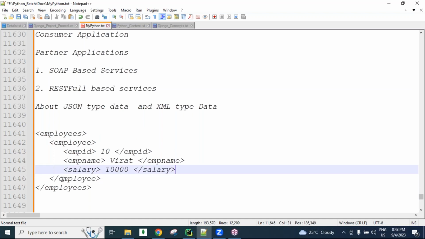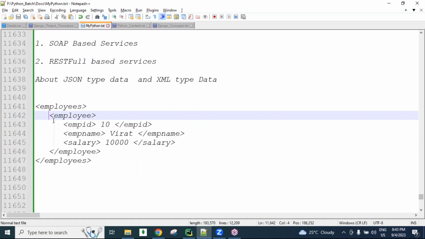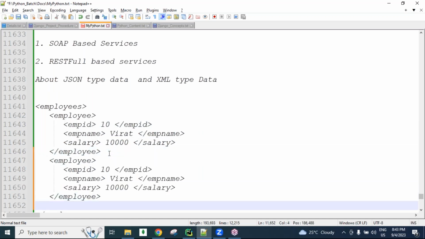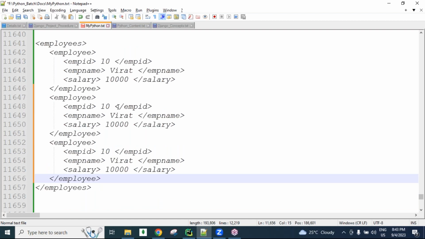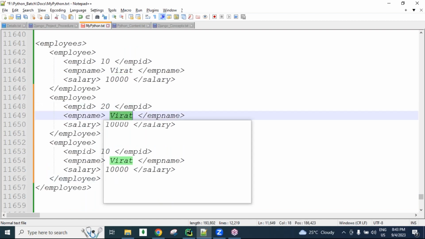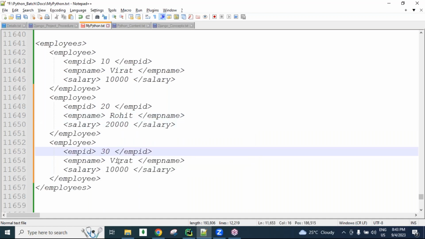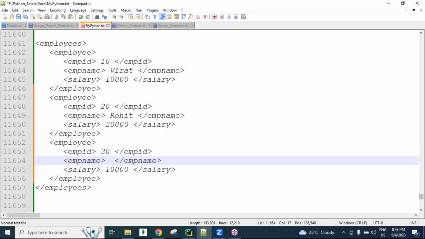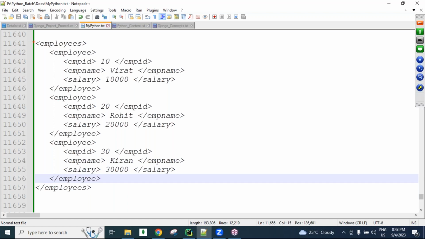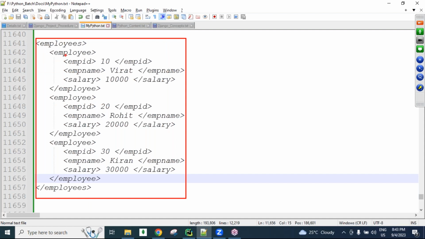Yes, this is one employee object. Say I want 3 employee objects, then like this we are creating 3 employee objects. Only the data we are changing, like 20,000 and 30 and Kiran, like this and 30,000. Okay guys. So yes guys, this is an XML object we are creating like this, with tag based syntax, guys.